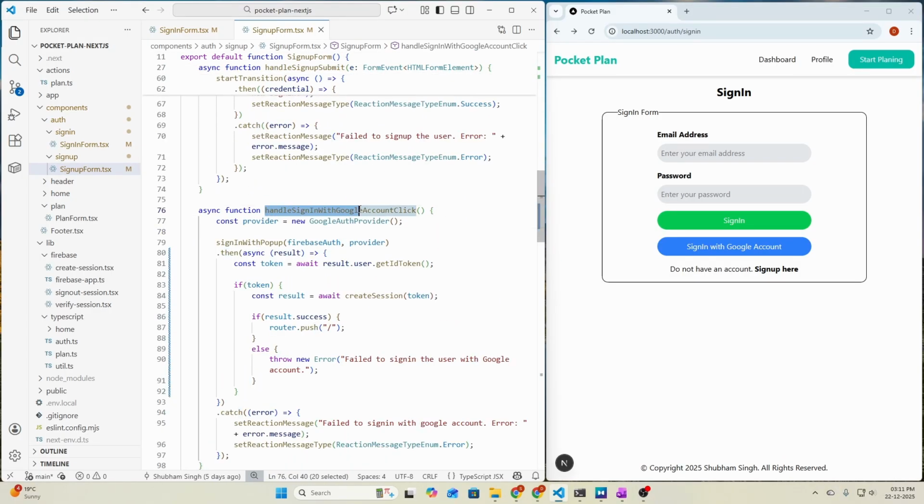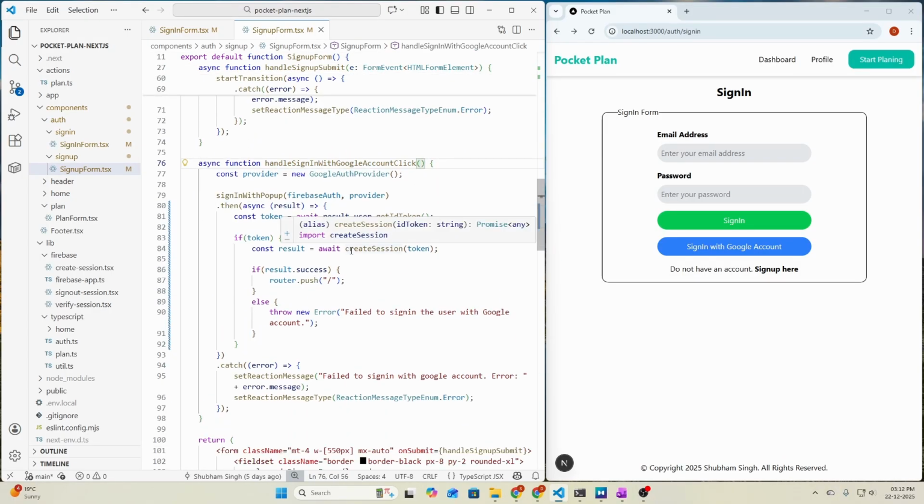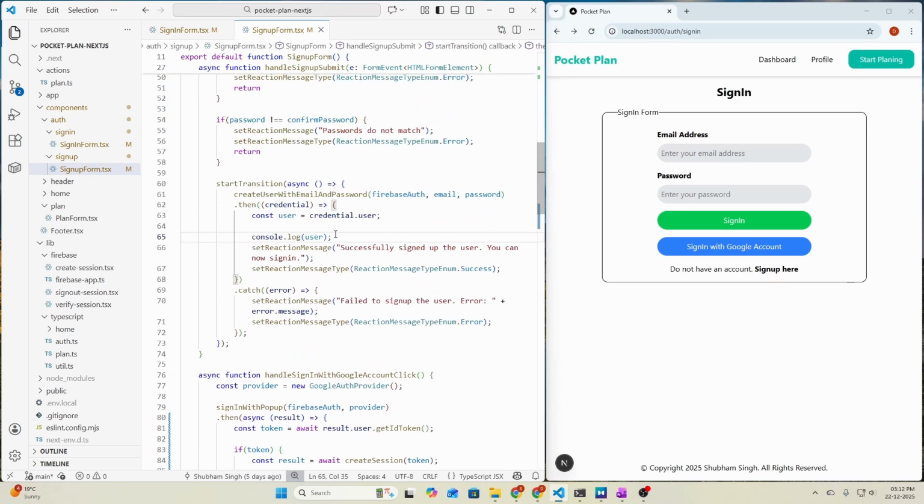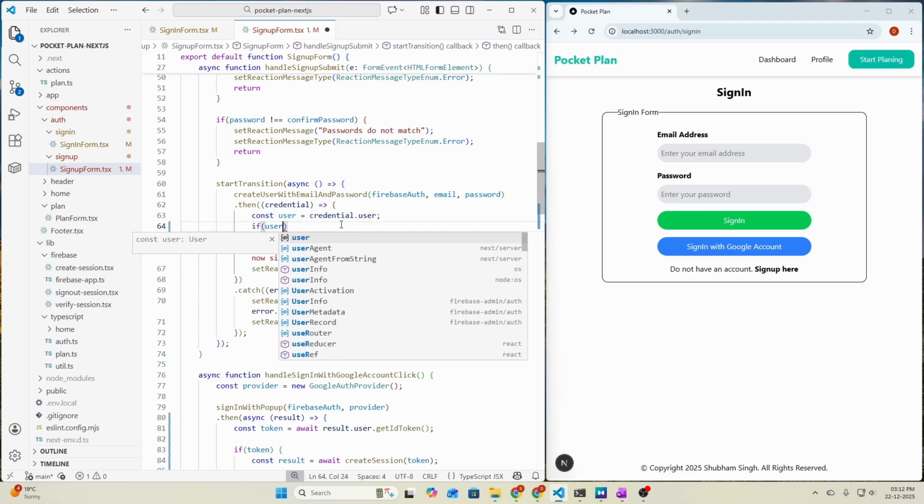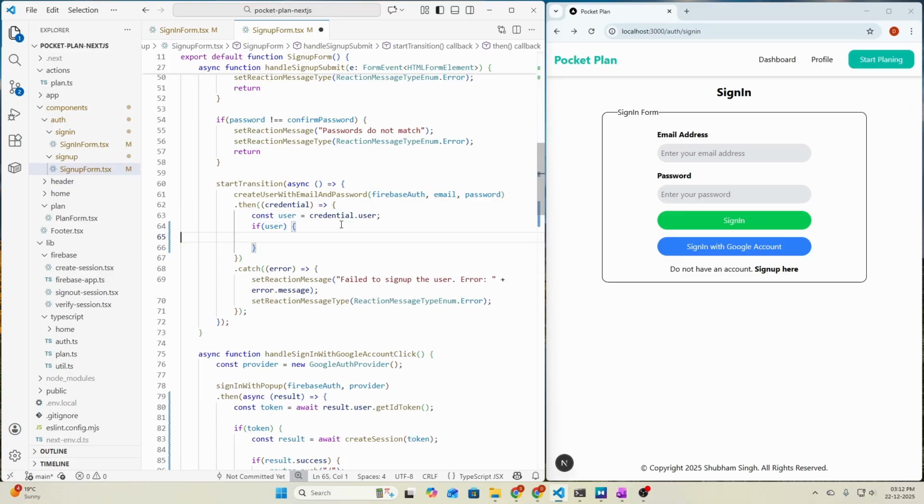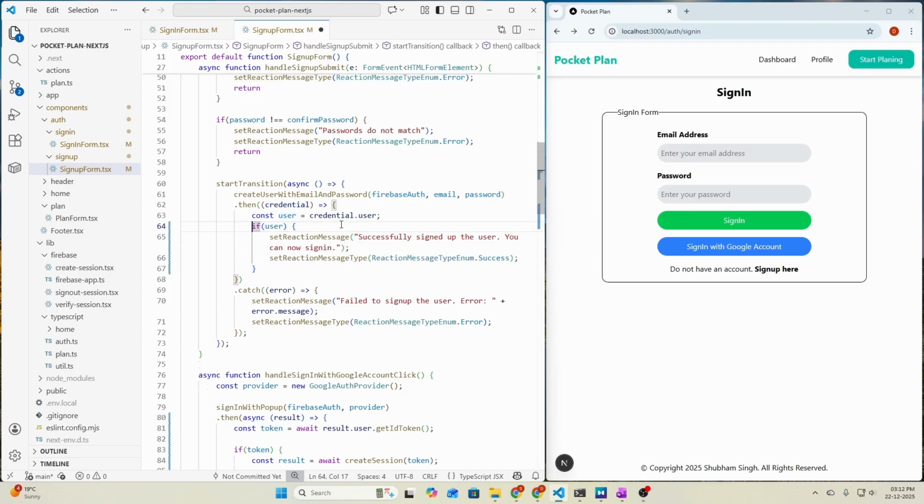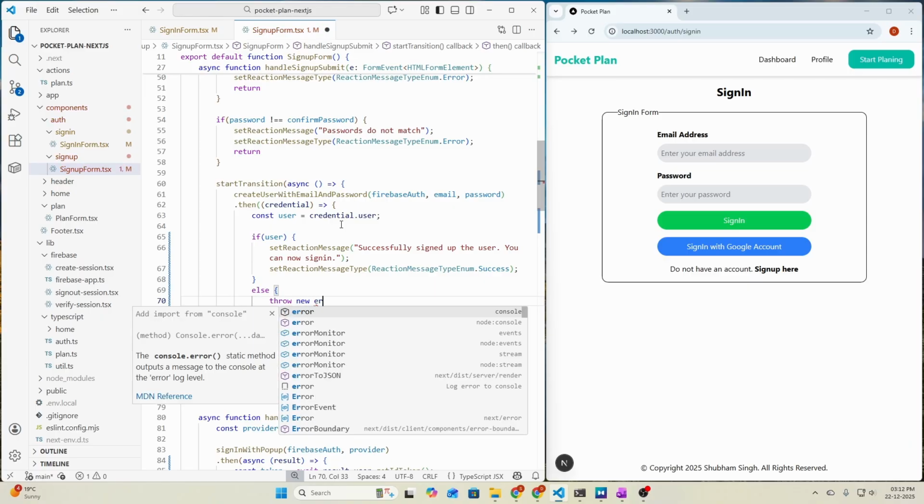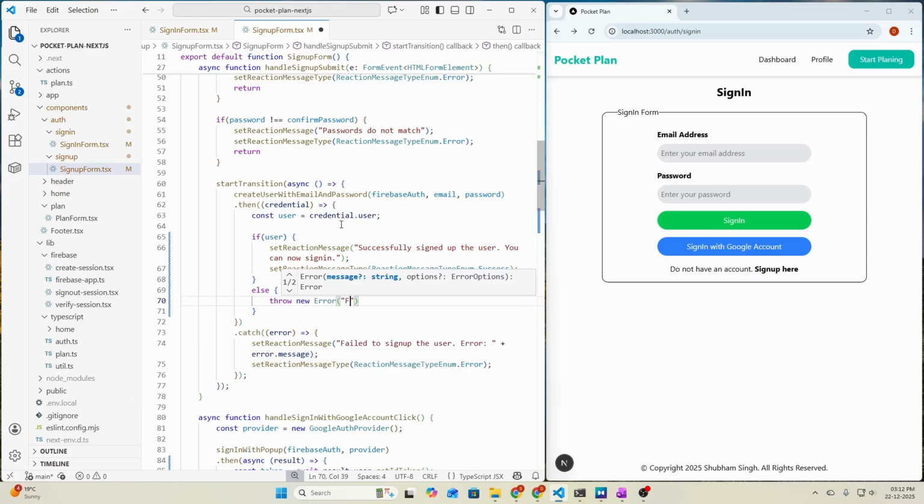So our handle sign in with Google account click in the sign up form is complete. Now we don't need to change anything much here. We also need to remove this console log from here, and we need to check if user is truthy, then only set the successful message, otherwise we can throw an error here. Let's move it below, and else we need to throw new error, failed to sign up the user. So let's save it, and we should be good to go.